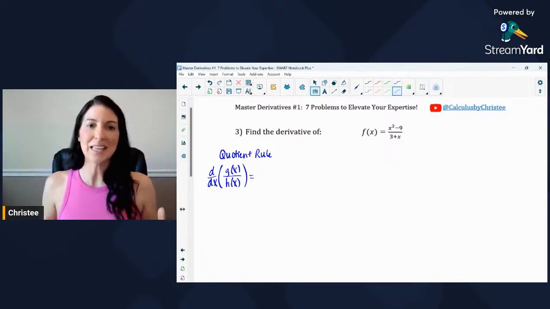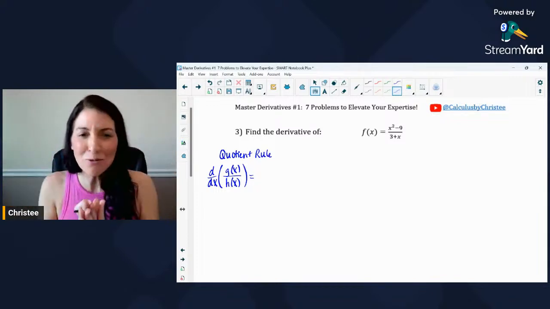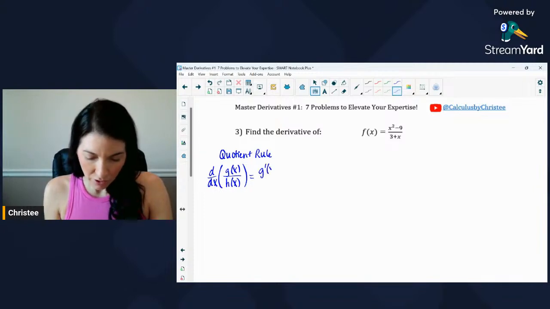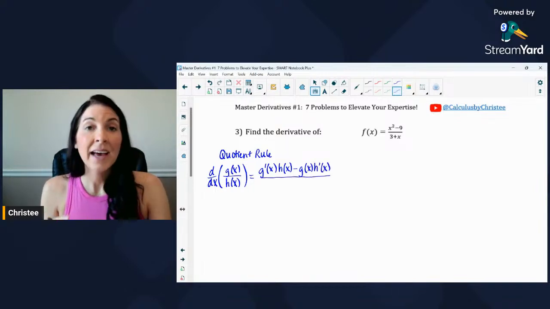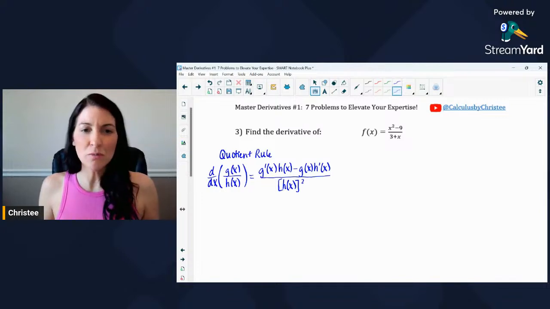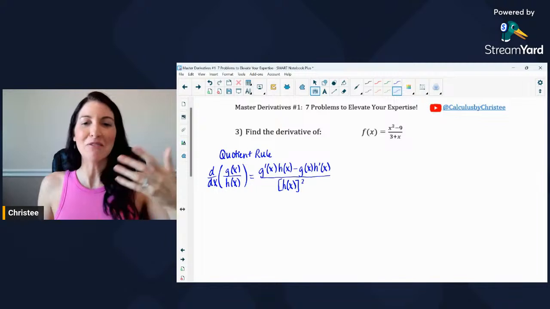All right. So the derivative would be, so the quotient rule. And a common mistake that students make is they just take the derivative of the top function, the derivative of the bottom function. I'm like, no, we got to use our quotient rule. We can't do that. So the quotient rule looks like this. We take the derivative of the numerator times the denominator minus the numerator times the derivative of the denominator all over the denominator squared. All right. So there it is, quotient rule. Make sure to use those, make sure to know those rules. And I always encourage people to make flashcards if that helps you.